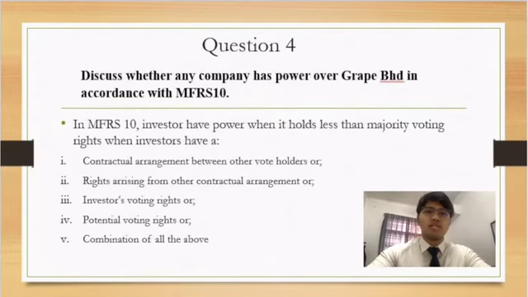Assalamualaikum. My name is Amin, and today I will explain about question number 4. For question number 4, they ask whether the company has power over Grade. First, we look at the question. It stated that Apple holds 45% of voting rights in Grade, which is more than the other two companies.